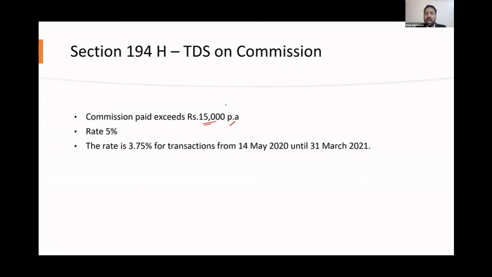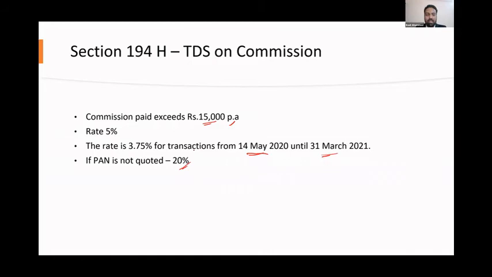And the current rate, due to the COVID-19 situation, the government has reduced this 5% to 3.75%. This is from 14 May 2020 until 31st March 2021. Maybe the government may extend this as well, depending upon the COVID-19 situation or depending upon requests by different trade organizations. If PAN is not quoted,